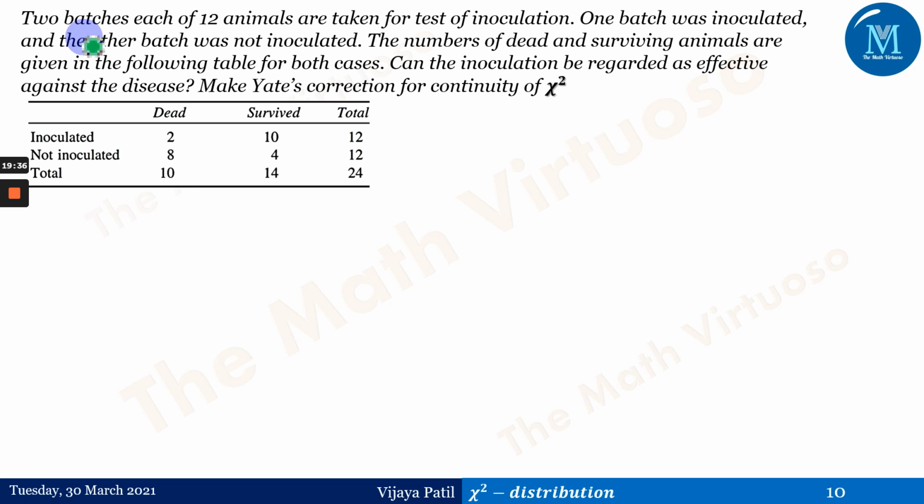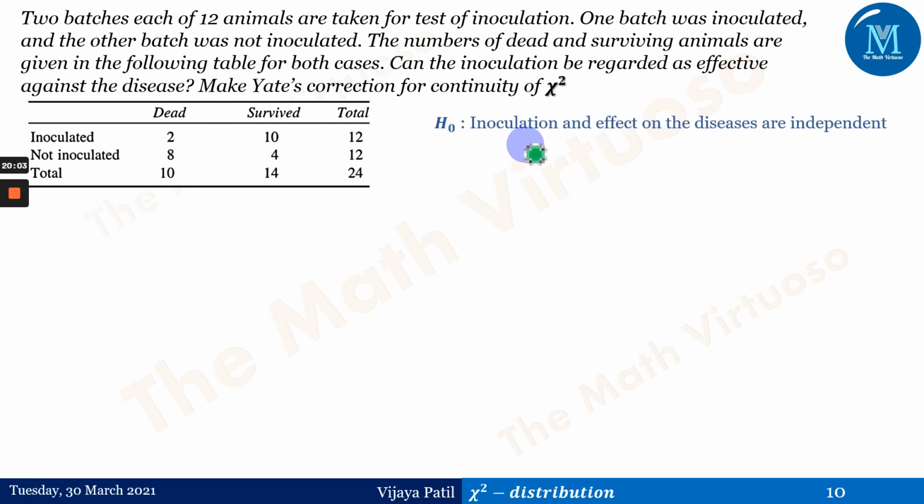Again, just one small question. 2 batches of 12 animals are taken for the test of inoculation. One batch was inoculated and the other batch was not inoculated. The numbers of dead and surviving animals are given in the following table for both cases. Can the inoculation be regarded as effective against the disease? Make Yates correction for continuity of chi-square. So this is the table that has been given.